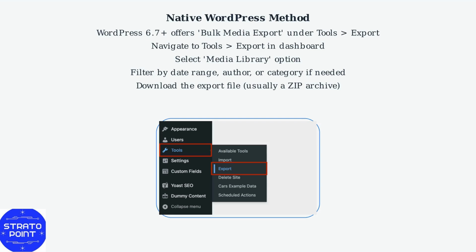Navigate to Tools, Export in your WordPress dashboard. Select the Media Library option. Filter by date range, author, or category if needed. Download the export file, usually a zip archive.